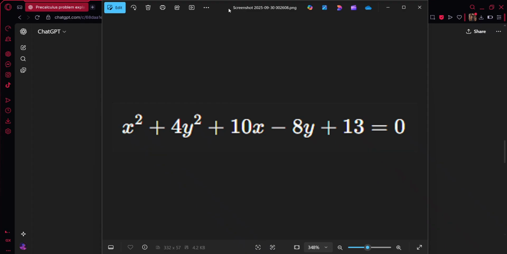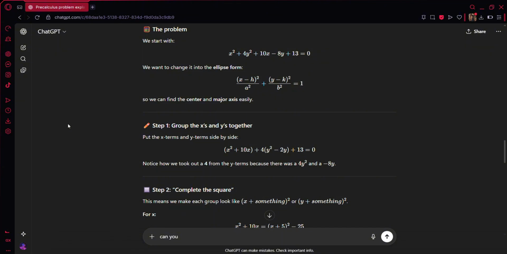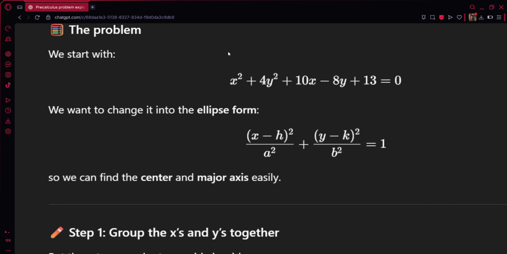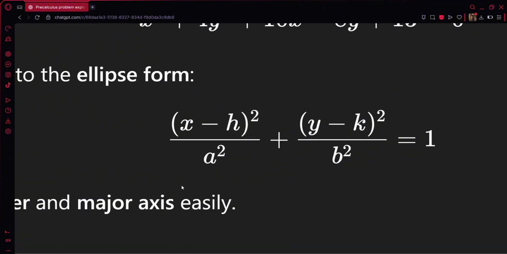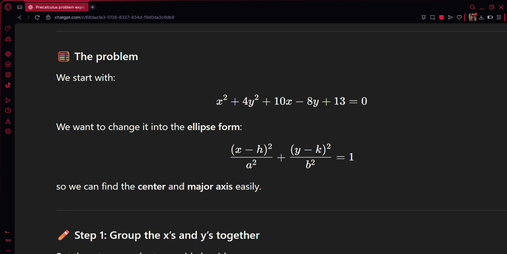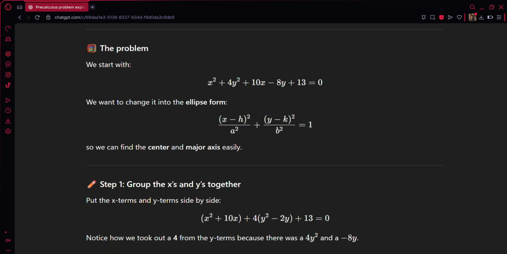So, hello. Ngayon, ang solve natin problem is this one: x squared plus 4y squared plus 10x minus 8y plus 13 equals 0. Okay, so yeah, that's our problem. Now, gusto natin siyang gawing in ellipse form like this one, para mahanap natin yung center and major axis niya ng madali.